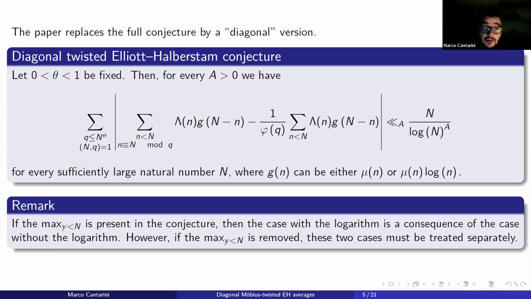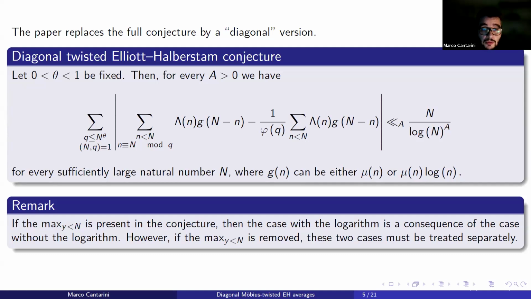On the other hand, since we removed the maximum, we lose the symmetry, the implication between the non-logarithmic case and the logarithmic case. So these two cases must be treated separately, and this is the reason why we decided to define this conjecture in this way. So the conjecture must be true if G is the Mobius function and where G is the Mobius function and the logarithmic function.